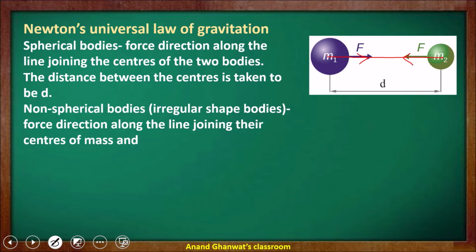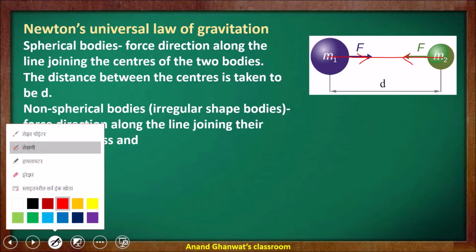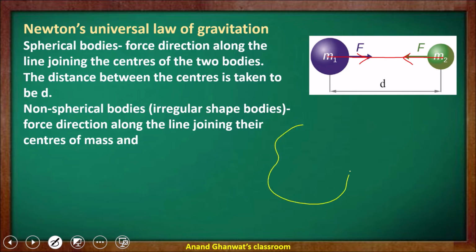Now if the bodies are non-spherical, meaning they are irregularly shaped, then for these irregularly shaped bodies there is no center, but they have a center of mass, where all the mass of the body is supposed to be concentrated. This center of mass is here.